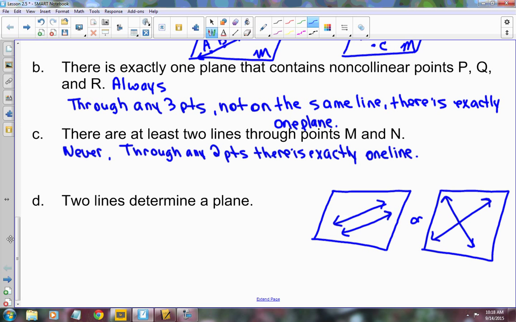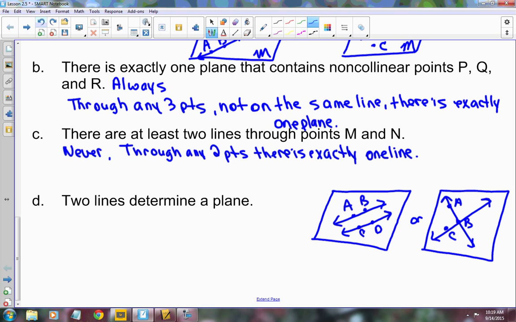Either way, because they're lines, they're going to contain 2 points, yes? We'll call this A and B, and this one C and D, okay? If they intersected at a point, we can say this was A, this was B, and let's say this one was C. So in either situation, do I have 3 non-collinear points?